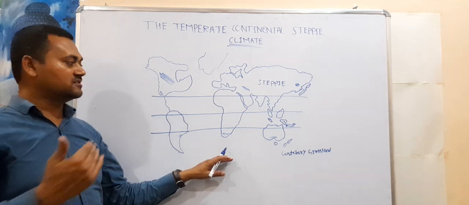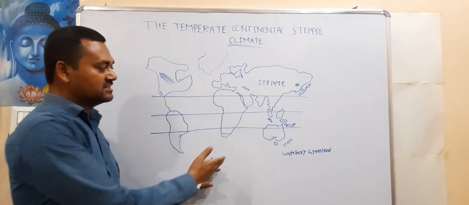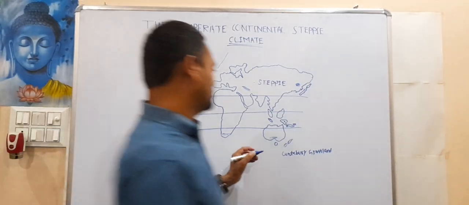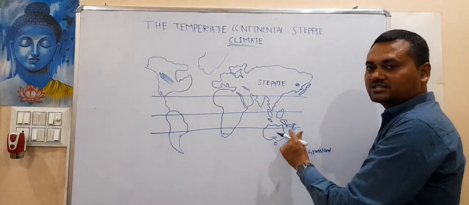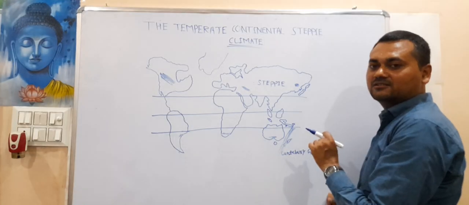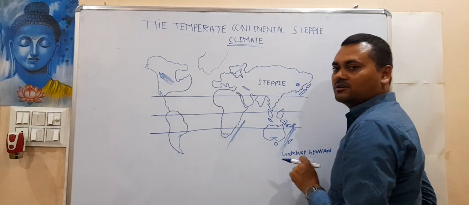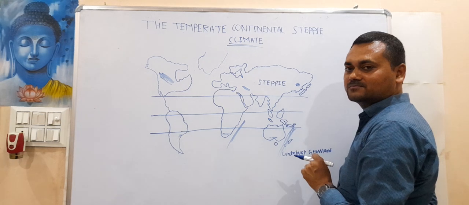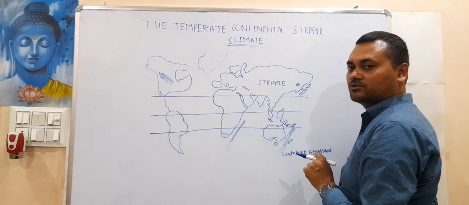The reason is that they are very close to the ocean, and the second reason is that in this portion there is a warm current called the East Australian warm current. Here one more warm current is, which one? Benguela? No, Benguela is a cold current.